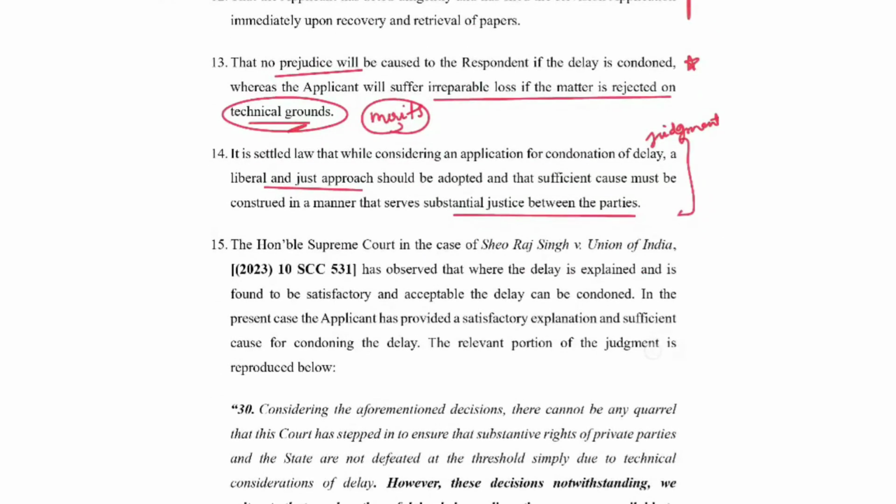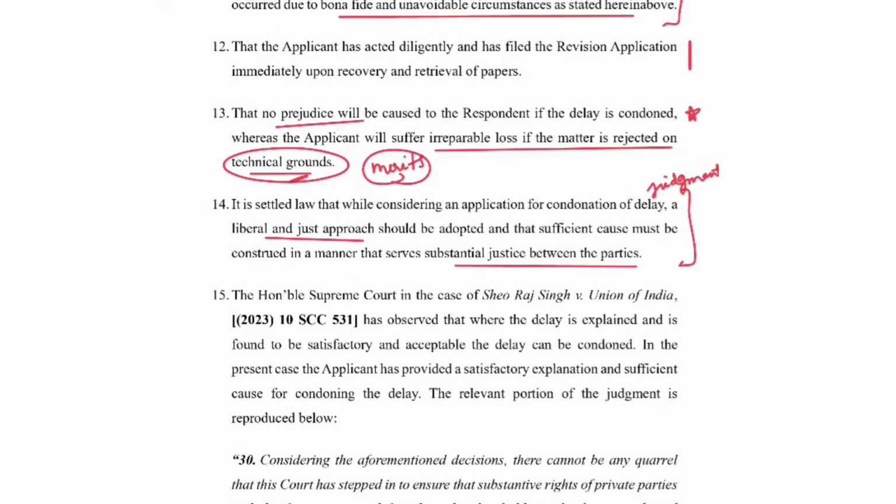Then you can see that we've cited one judgment. Now, citing of judgments in your draft is not the rule per se, but it has been a practice that we cite a few landmark judgments so that when the judge reads your application, they understand that this is the law, and you can always substantiate those judgments with the latest judgments in your arguments.